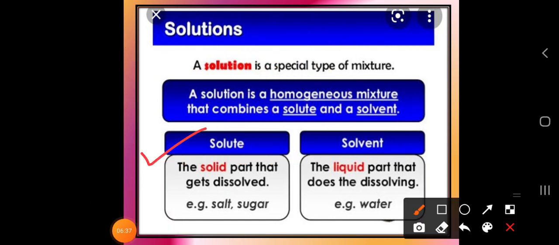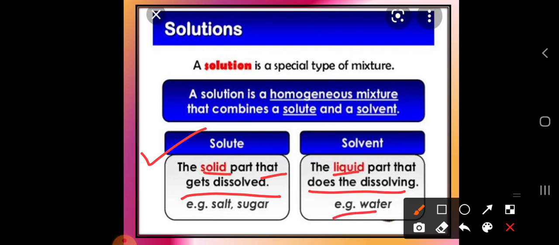So what is a solute? Solute means the solid part that gets dissolved. Where will it be dissolved? In the solvent. And what is the solvent? The liquid part that does the dissolving. So where we dissolve the solid particles is nothing but the solvent. For example, you can take water.